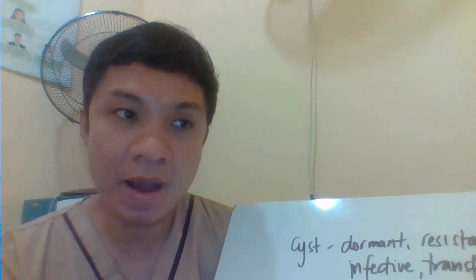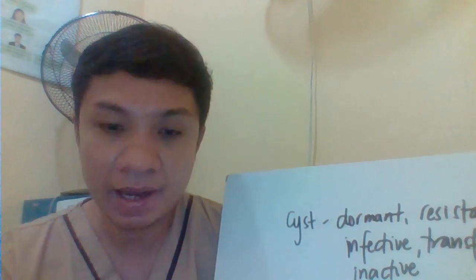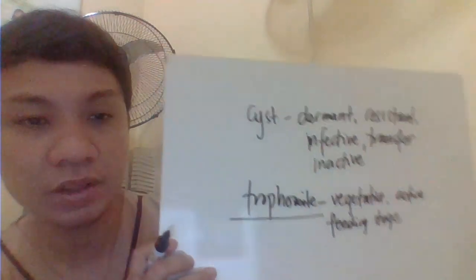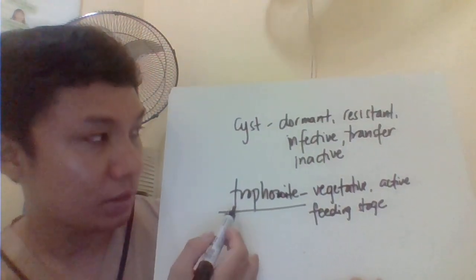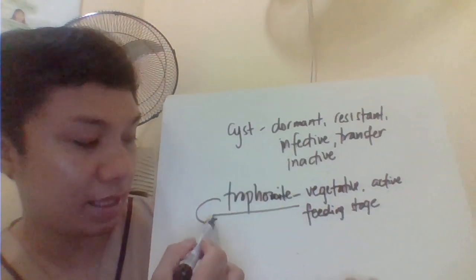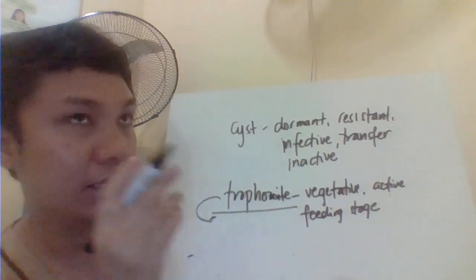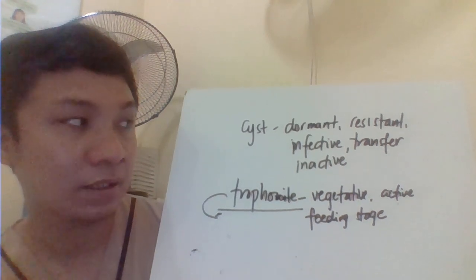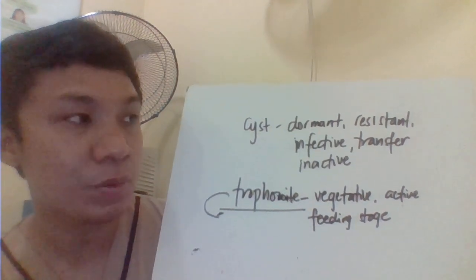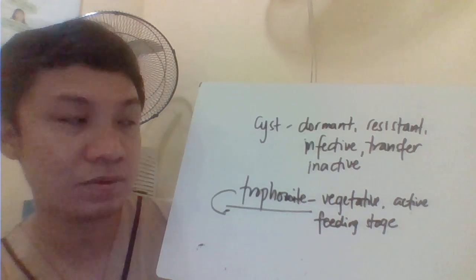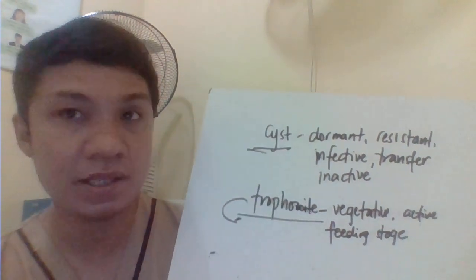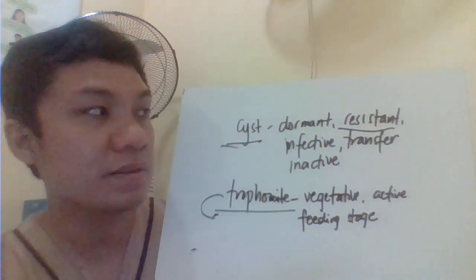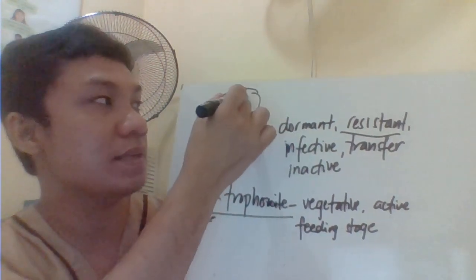So, pag watery ang stool sample natin, this is most likely what we will find. Pag form ang stool natin or solid ang stool natin, then most likely, you could find a cyst. So, cyst here, this is the resistant stage. It's because meron siyang cyst wall.